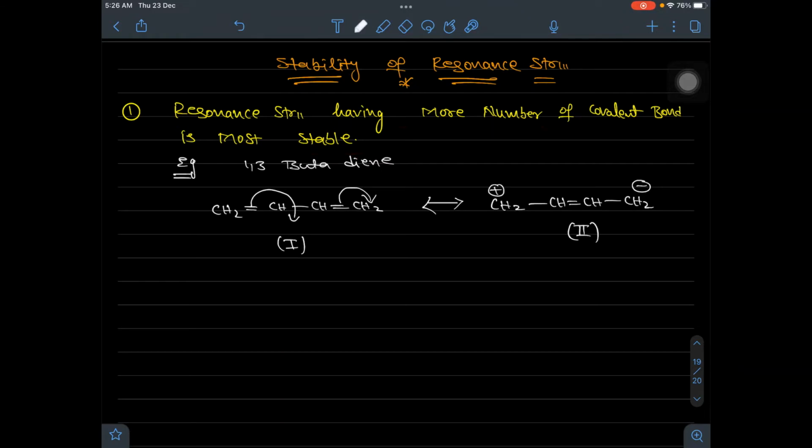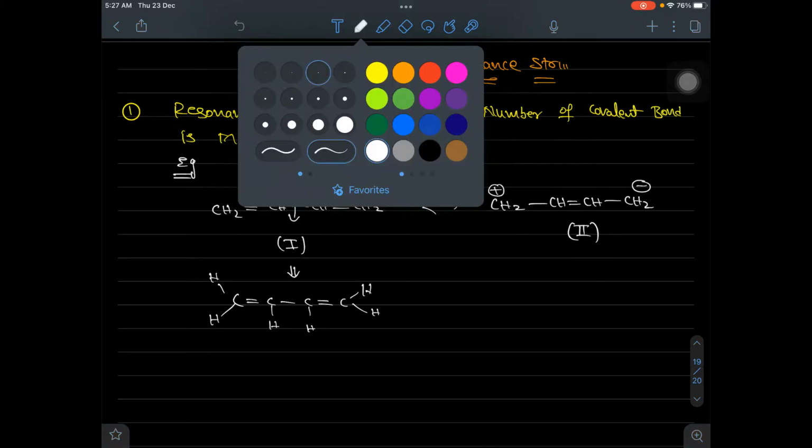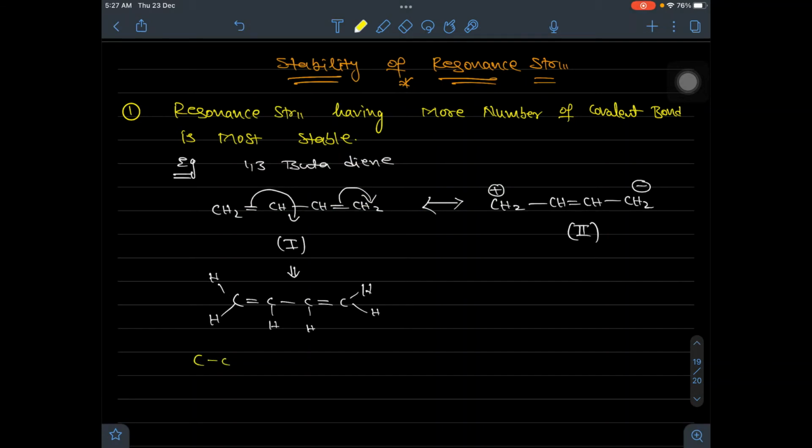So we will find the number of covalent bonds present in the given compound's resonance structures. Here, identify the carbon bonds first, in the first resonance structure of this species. How many carbon bonds are present here? This is a double bond, 2, carbon single bond 1, again carbon double bond 2.